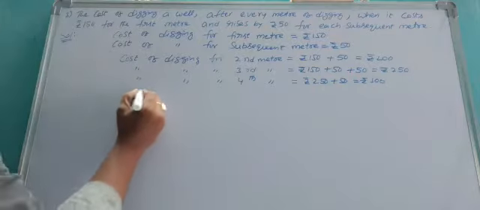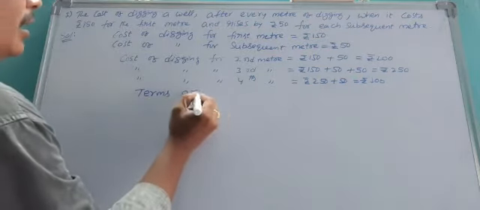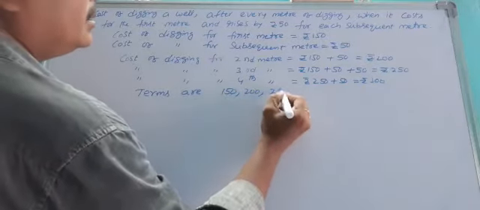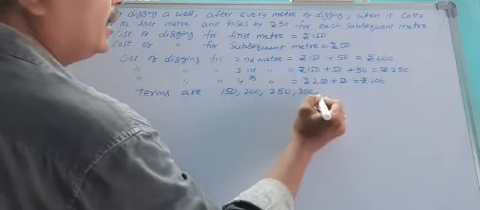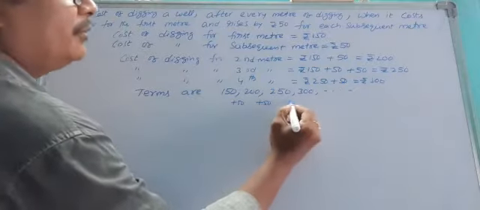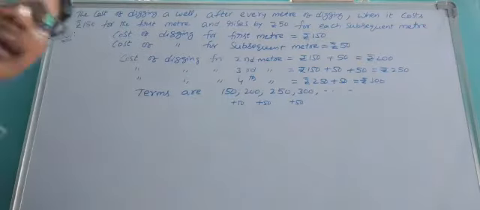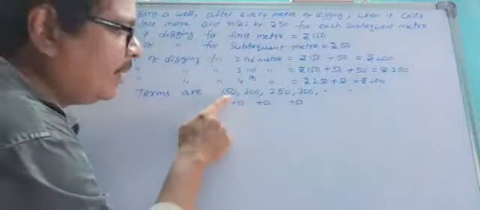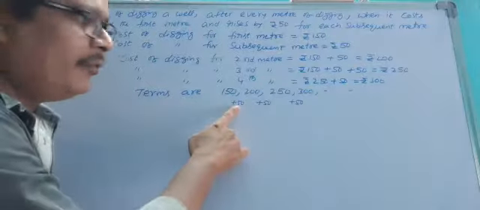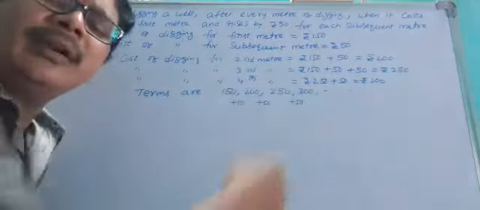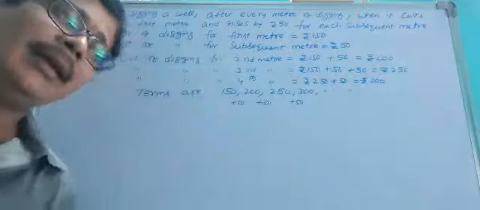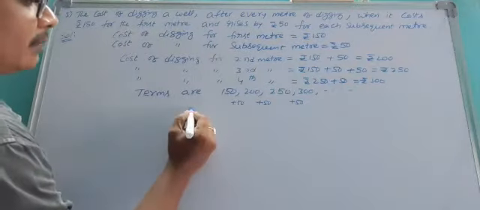Now the terms are: first meter 150, second meter 200, third meter 250, fourth meter 300, and so on. So plus 50, 200, plus 50, 250, plus 50, 300. Except the first term, 150, all the remaining terms are obtained by adding 50 to the preceding term. These series are in AP. How to check?